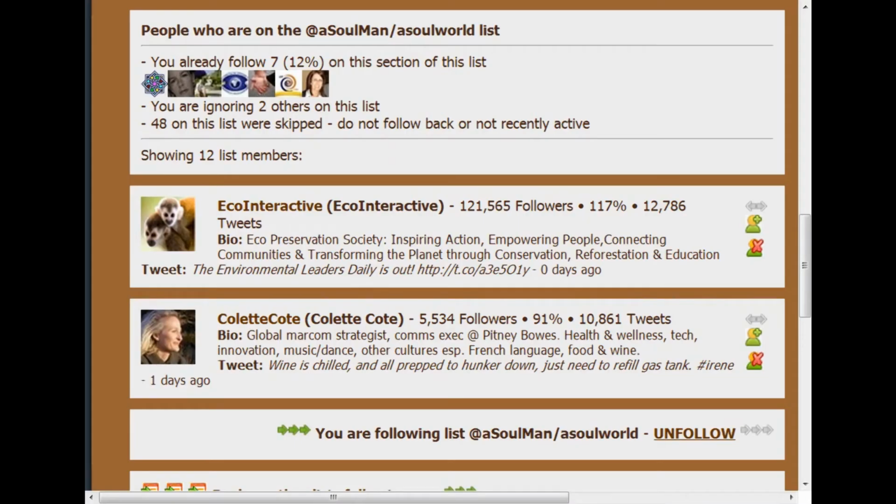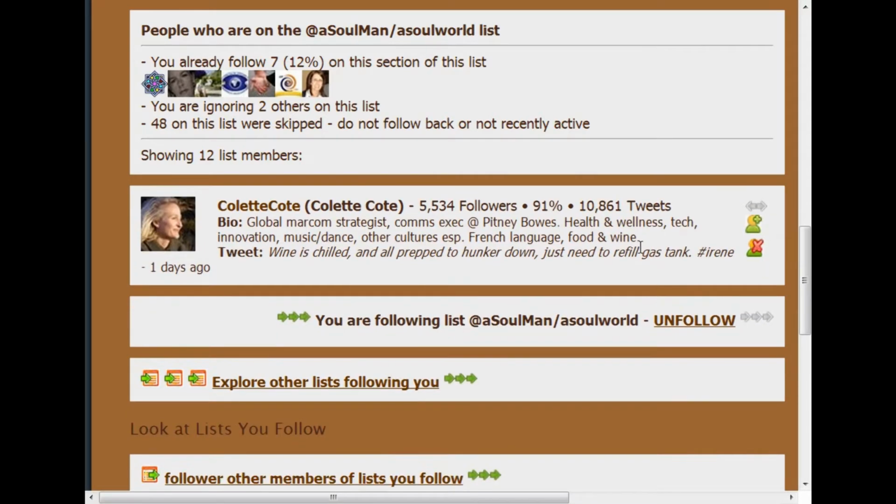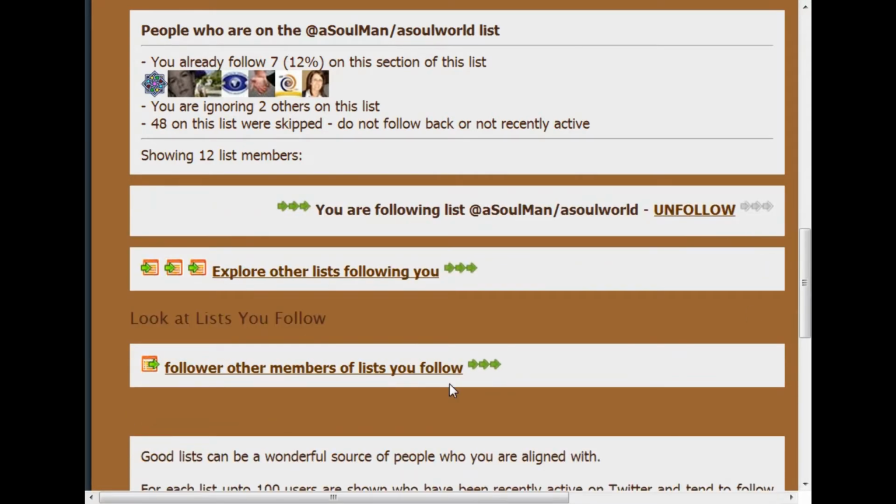I've made my way very rapidly through 4 or 5 screens. This really is an excellent list, and I'm actually on the final screen. So I've followed most people. And now you'll see the options to explore other lists following you. So we could go back and look at other lists where people are following us, or follow other members of lists you follow. You'll need to be following some good lists, and then Mbono is going to take all the hard work for you out of deciding who to follow on those lists. So I'll show you how to do that next.